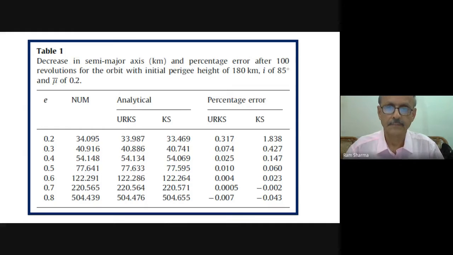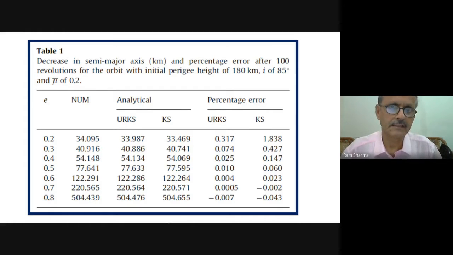We used KS variables, but if we use the uniformly regular KS canonical elements, maybe some more improvement will come over the results we obtained with KS variables in the linear theory for the effect of the sun and the moon or the radiation pressure.